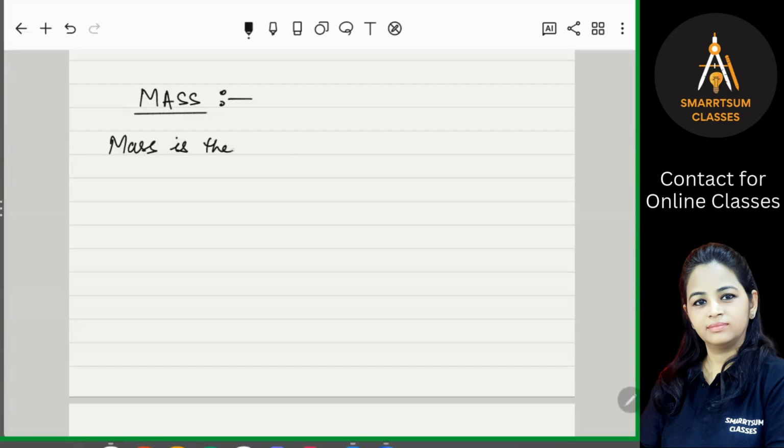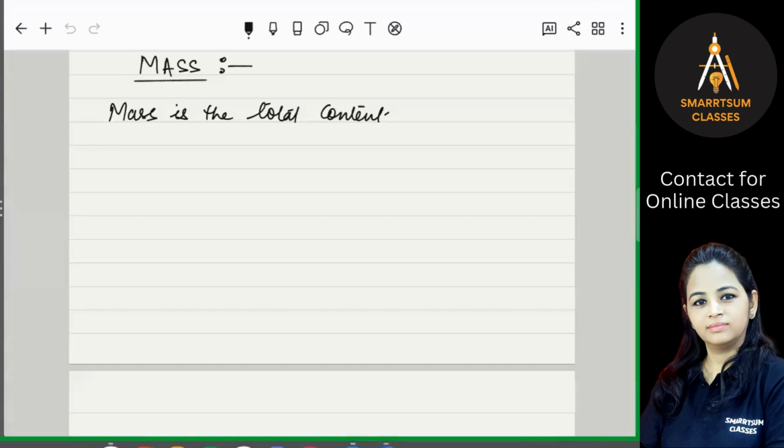Mass is the total content of the body. So what is the mass? Mass is the total content.